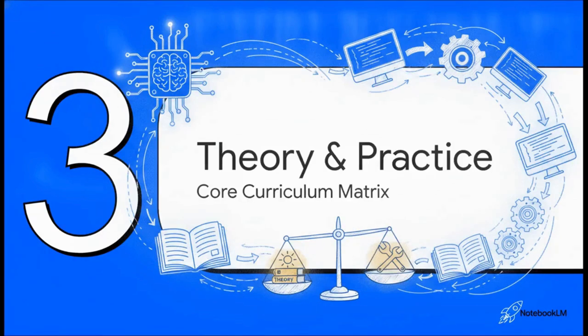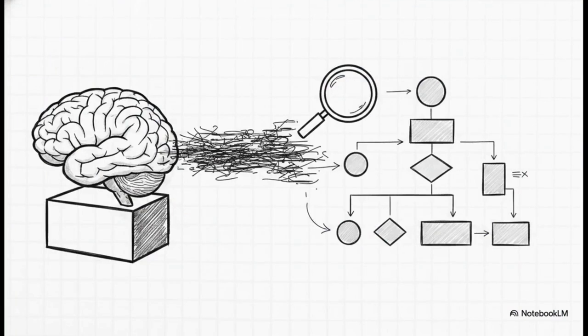Section 3, Theory and Practice, the Core Curriculum Matrix. Here's where things get really clever. The prompt demands a rock-solid theoretical foundation. It doesn't just want facts, it wants context. The AI has to provide a professional intro, explain exactly why digital forensics matters, and cover all the theory.